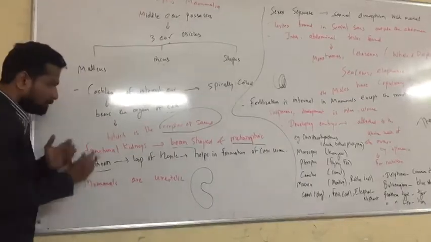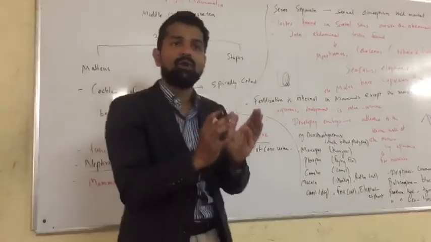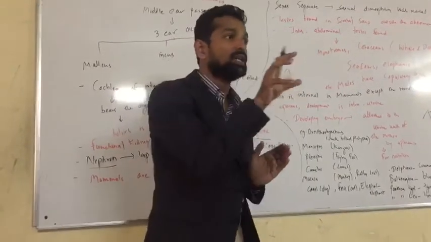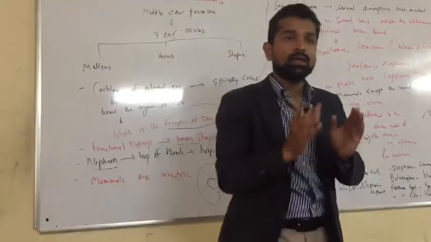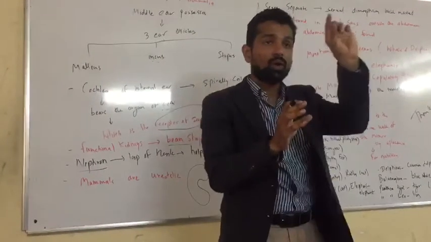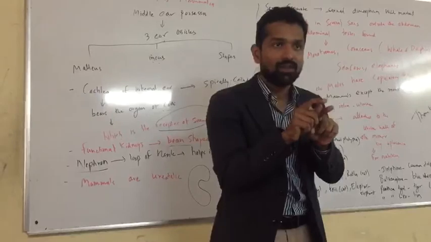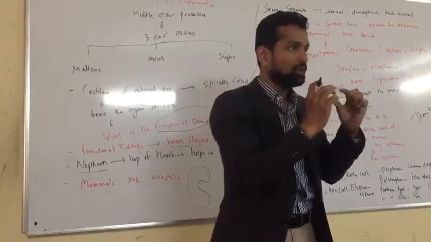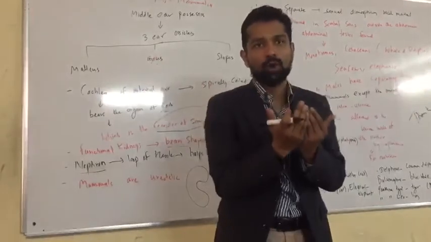Kidneys are made up of nephrons. If I say this is the roof, and I ask what is the basic unit of this roof, you will say blocks. Blocks are part of the foundation. Many blocks come together and that roof forms.